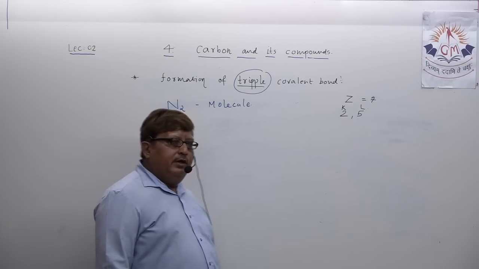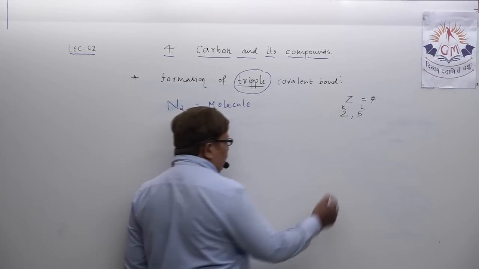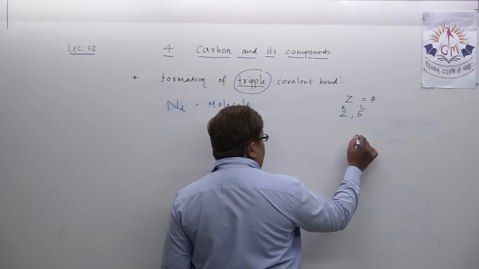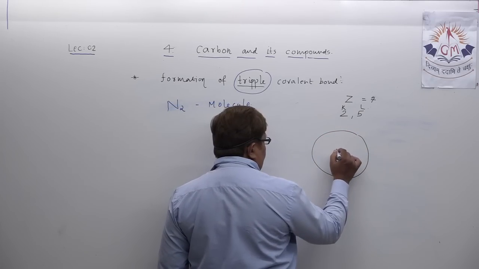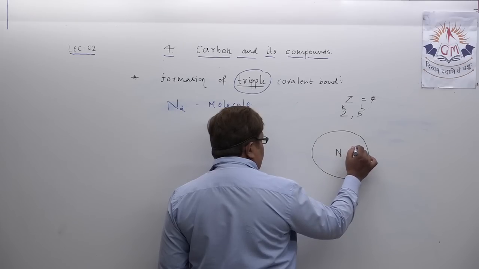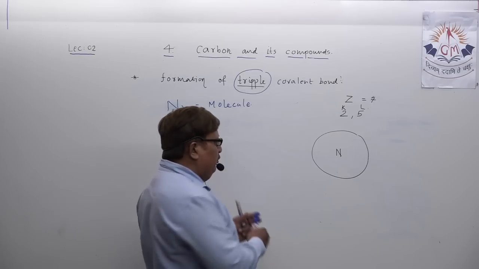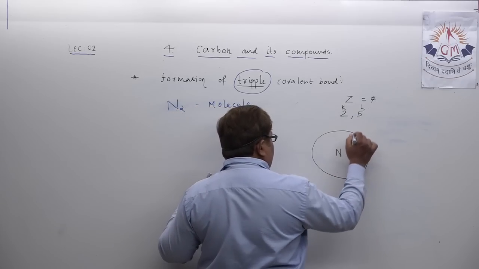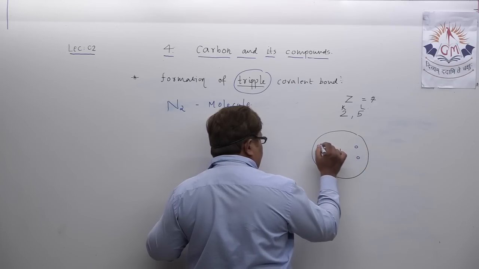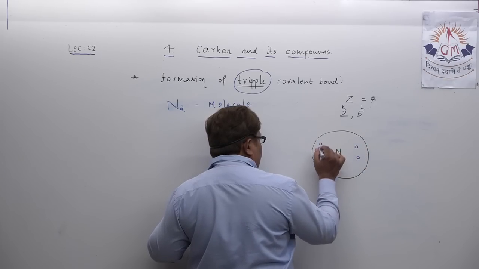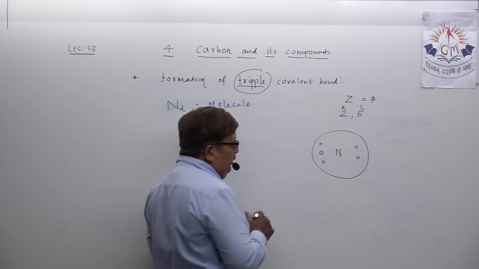Okay, so actually what happens, suppose I show one nitrogen atom, try to understand. How many electrons in the outermost orbit can I show? 5 electrons in the outermost orbit. 2 electrons I show here to make bonding comfortable, and 3 electrons here.